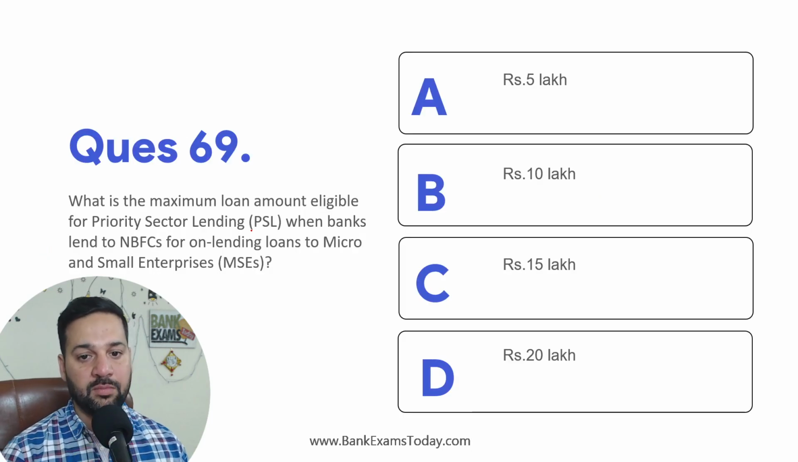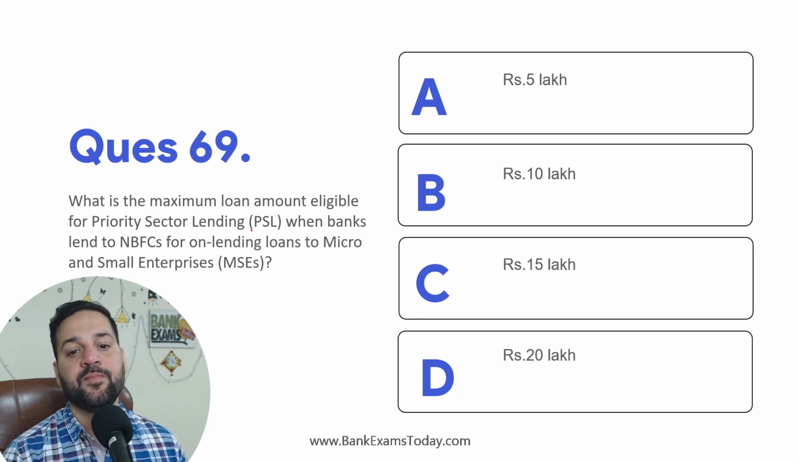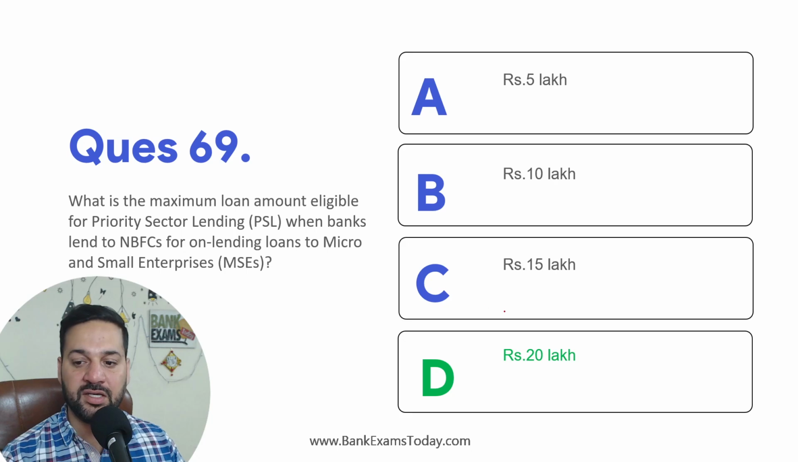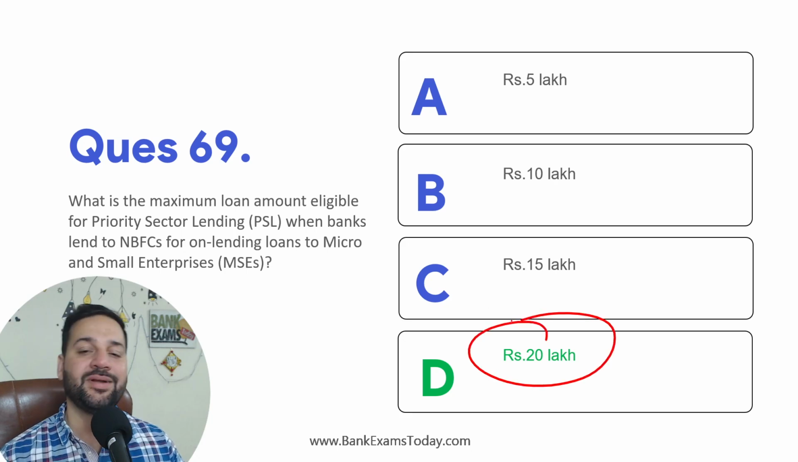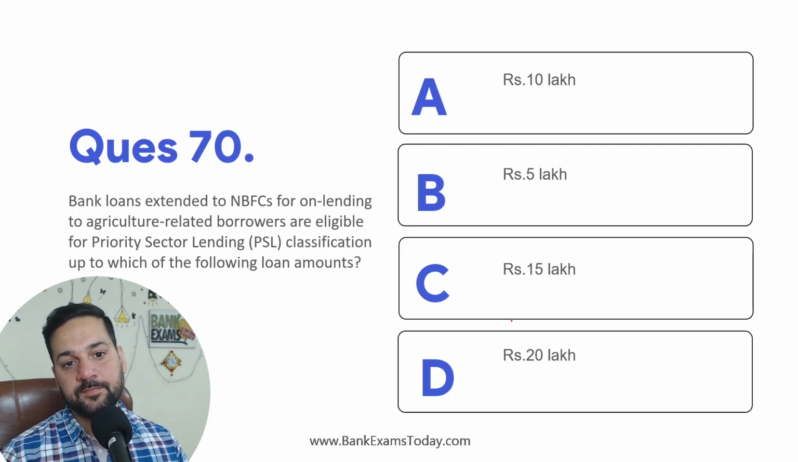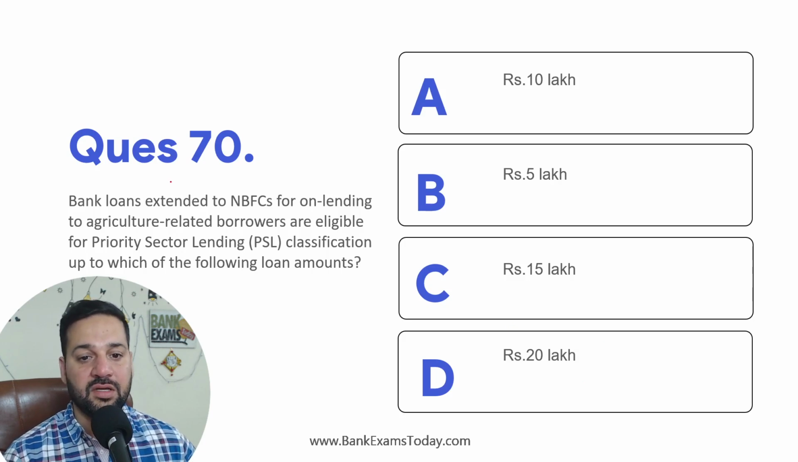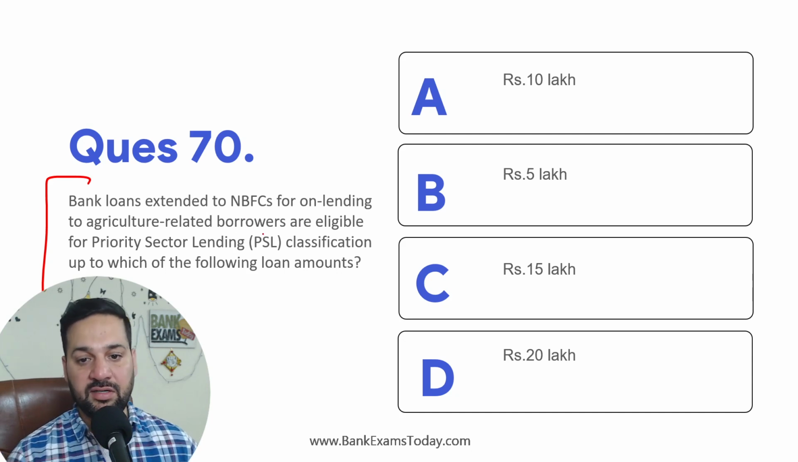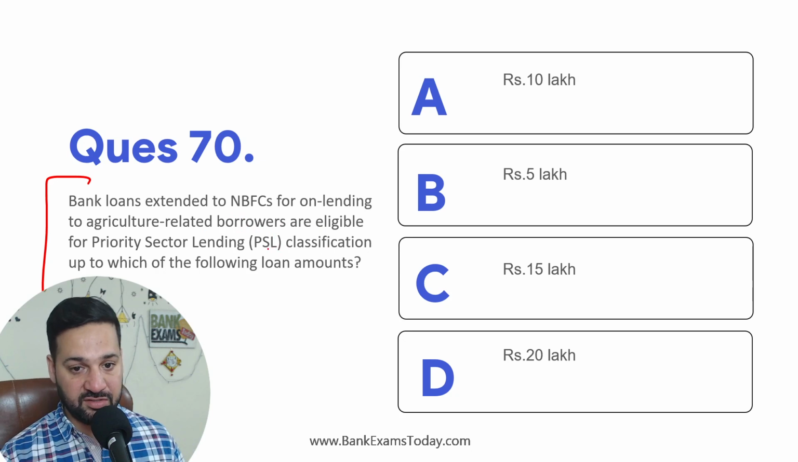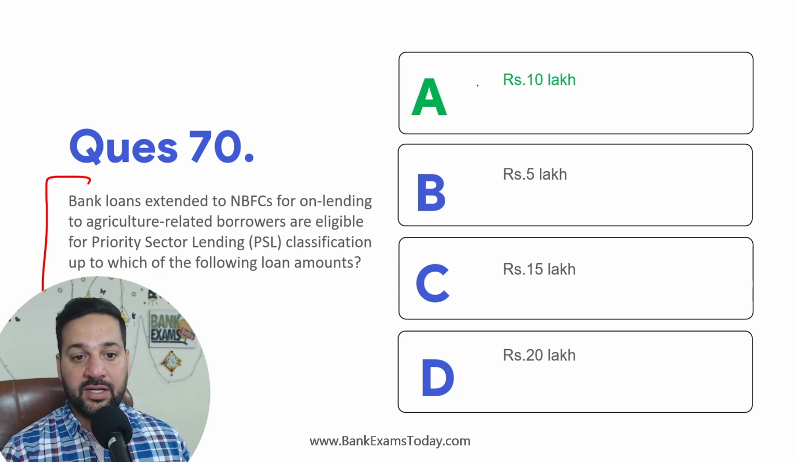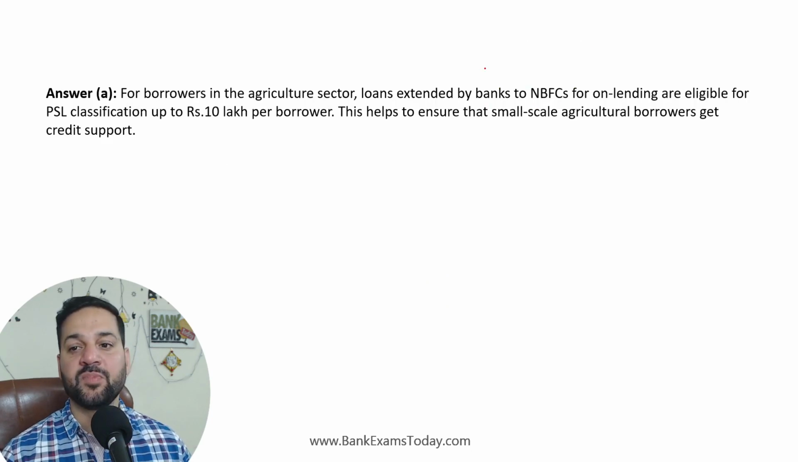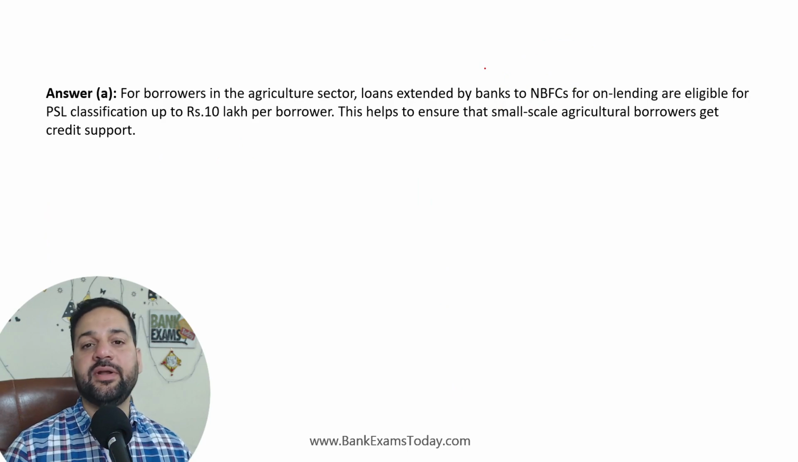What is the maximum loan amount eligible for PSL when banks lend to NBFC for on-lending loans to micro and small enterprises? MSME के जो लोन है उस पर 20 लाख का लिमिट है, एग्रीकल्चर पे 10 लाख का लिमिट है, ठीक है. Bank loans extended to NBFCs for on-lending to agriculture related borrowers are eligible for PSL classification up to 10 lakh rupees, ठीक है. So agriculture 10 lakhs, MSME 20 lakhs का लिमिट है.